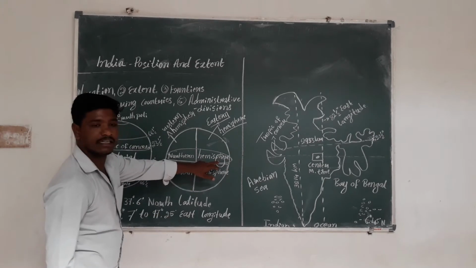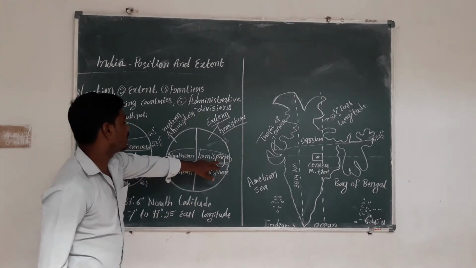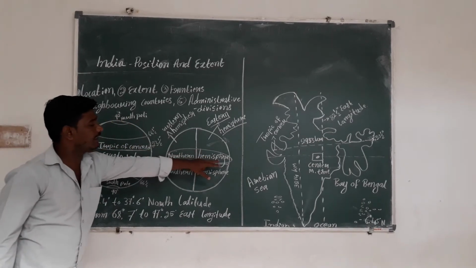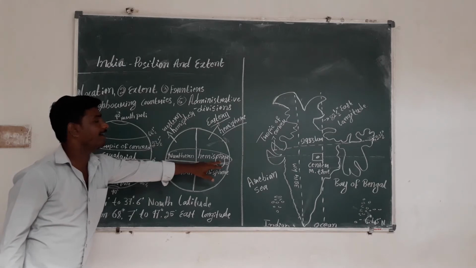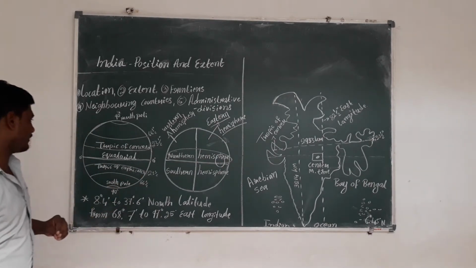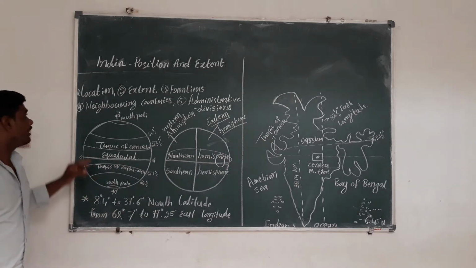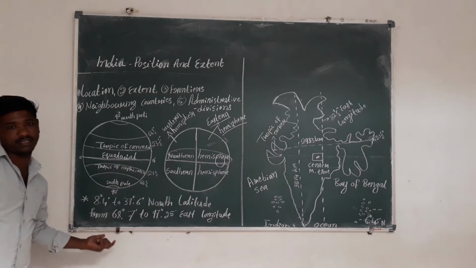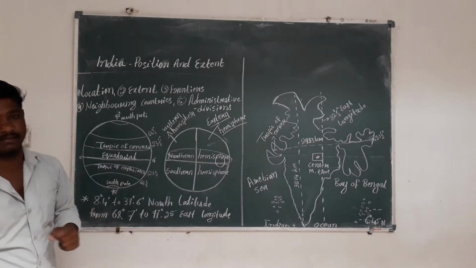So that's why we say our India is located here on the globe, in the northern and eastern hemisphere. And India is located within a latitudinal and longitudinal extent.